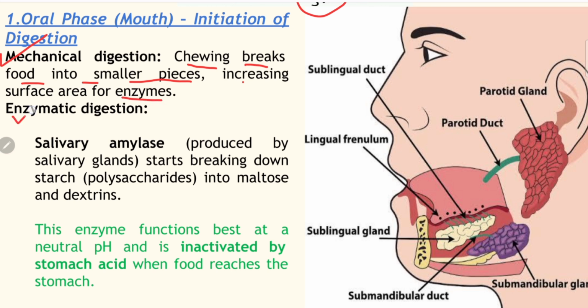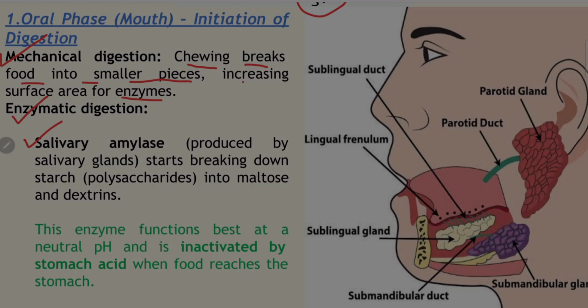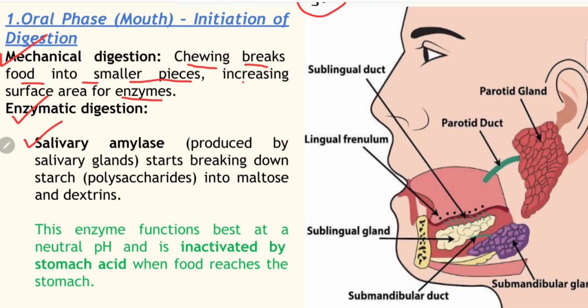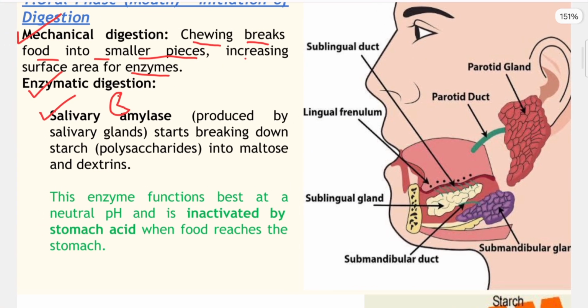Then starts enzymatic digestion. Salivary amylase is the first enzyme that starts digestion of carbohydrates. And where do we get this salivary amylase? Salivary amylase is present within the mouth. In the mouth, we have several glands like the parotid gland, sublingual gland and submandibular gland.